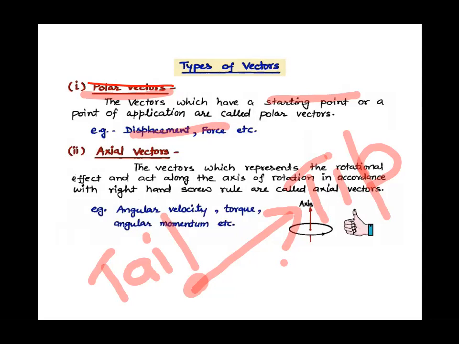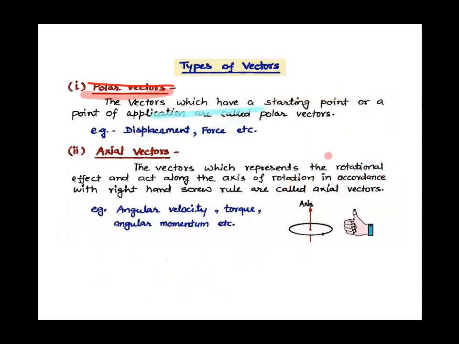Now let's talk about axial vectors. Children, axial vectors, as the word axis, you know, x-axis, y-axis, z-axis, right? We are clear about this. If the vectors show you a rotational effect, then rotation, children, is not about a point. Rotation is along the axis. For example, the door in your room.